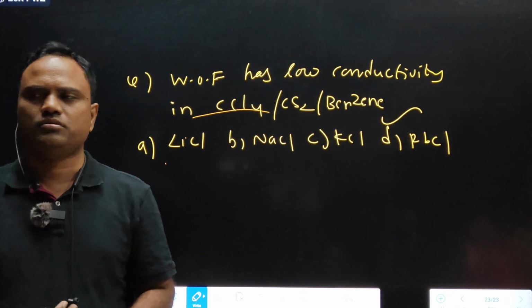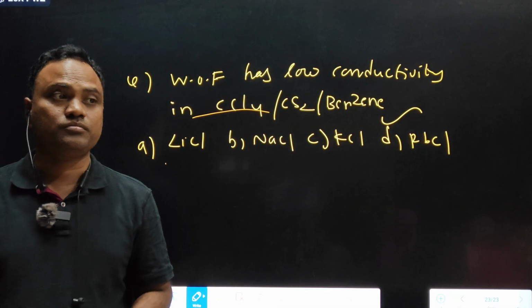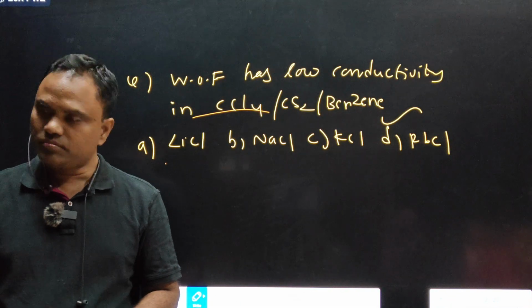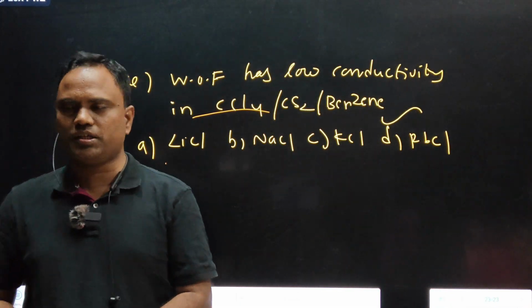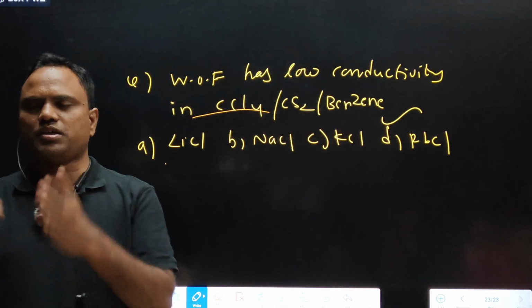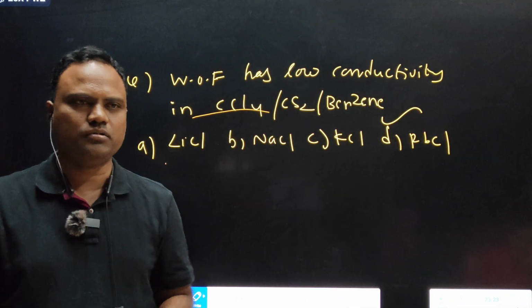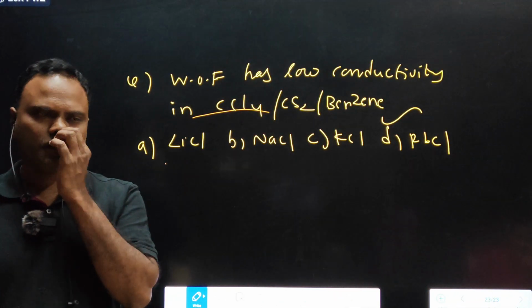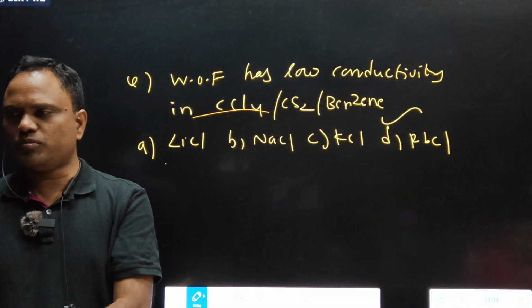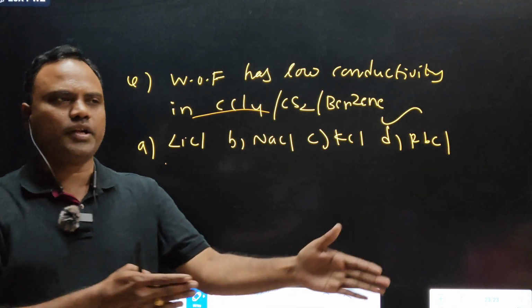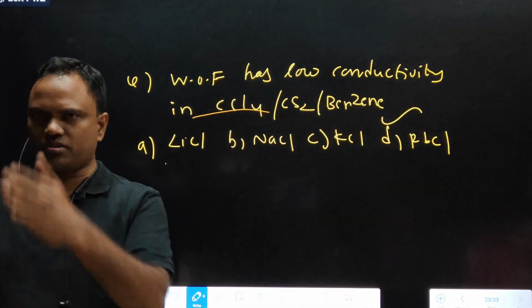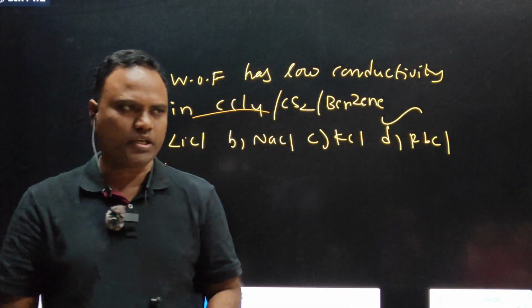Compare the sizes of Mg and Na: whose size is more? Na. Left to right, size decreases in the periodic table. First year group element size is more than second year group elements.